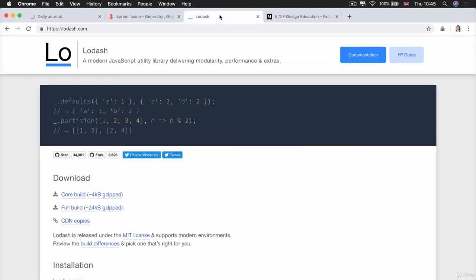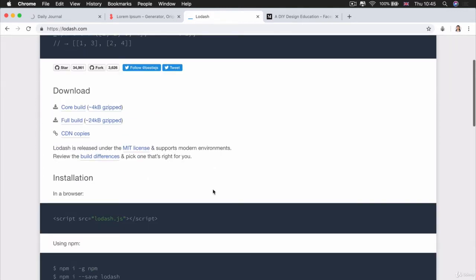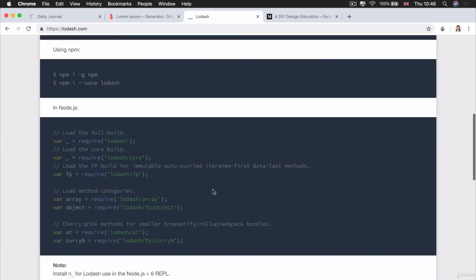I want to introduce you to something that developers use a lot with Node, which is something called Lodash. And this is simply a utility library that makes it easier to work with JavaScript inside your Node apps. If you head over here to lodash.com, you can see how to install it and how to use it inside Node.